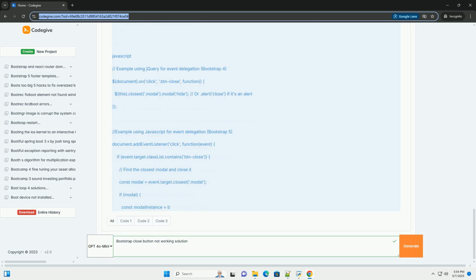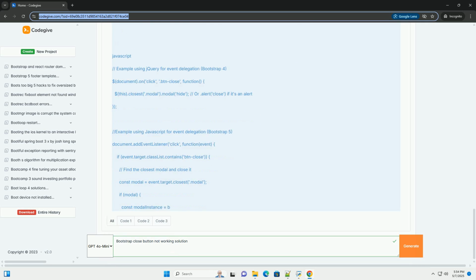Step 6, check Bootstrap version and documentation. Documentation: make sure you're referencing the documentation for the exact version of Bootstrap you're using. Bootstrap 4 and Bootstrap 5 have significant differences. data-bs-dismiss versus data-dismiss: Bootstrap 5 uses data-bs-dismiss, while Bootstrap 4 used data-dismiss. Complete example, Bootstrap 5. Debugging tips.